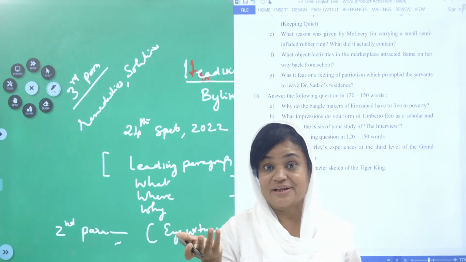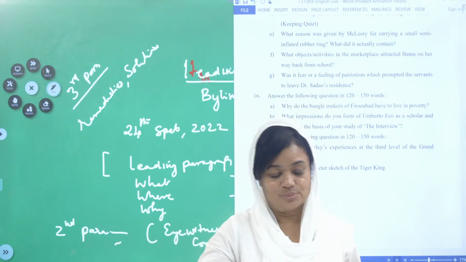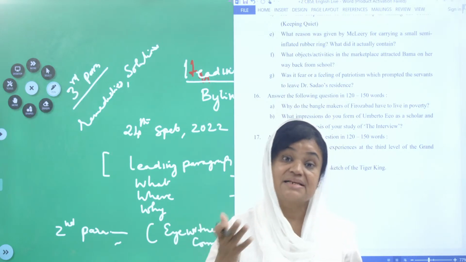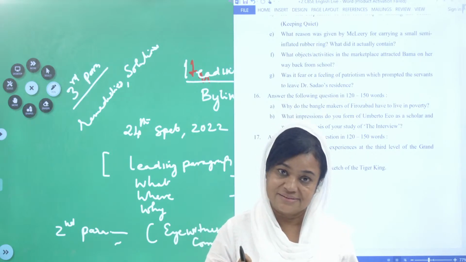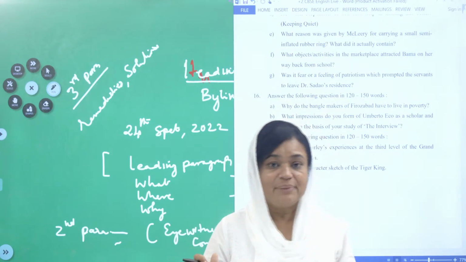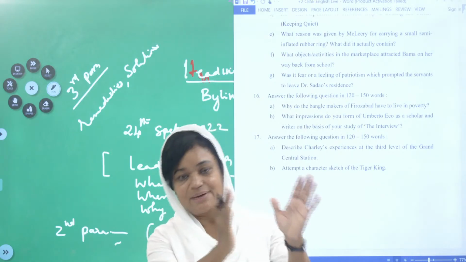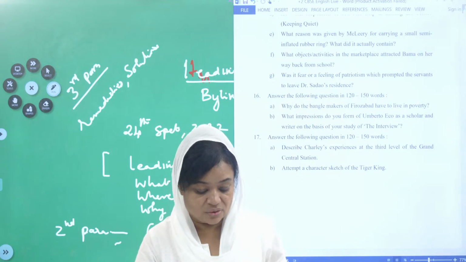If the person is very humorous, that also you can mention. The Tiger King is very humorous, not was, is very humorous, and his likes and dislikes. He did not like this, he liked this. That all you have to mention, because we are focusing on a person's sketch. Like, what is that person? So clearly understood. Okay, children.